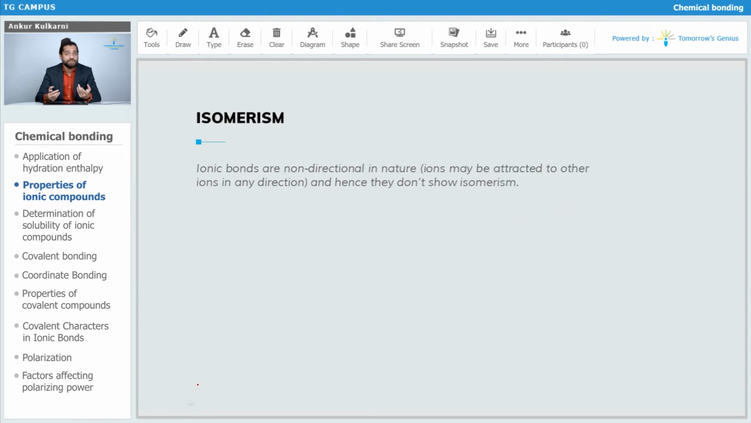Now similarly you have isomerism. Now what is isomerism? Basically that is a different type of arrangement of atoms, but ionic bonds are non-directional, while covalent bonds are directional. That we will discuss afterwards obviously. But remember one thing, ionic bonds are non-directional in nature, and non-directional in nature means what? It will not show any isomerism. So remember one thing, keep this in mind, such questions can be asked. Ionic compounds cannot show isomerism.